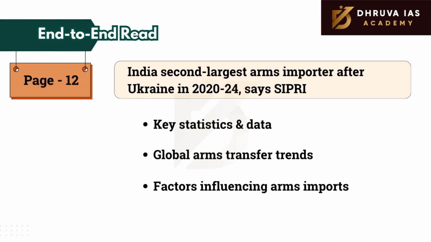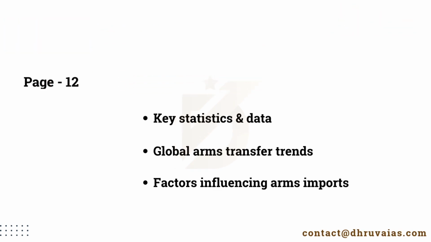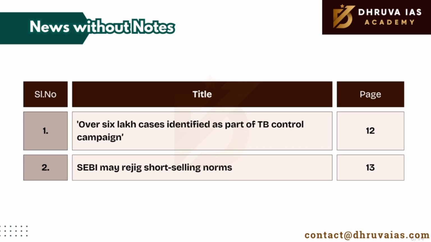Coming to the last article under this end-to-end category, it is on page number 12. This particular article highlights that India is the second largest arms importer in the world. It provides clear data about where India is importing from in the past as well as in the present. At the same time, it shows which countries in the world are importing arms at a larger scale. This particular topic is important for GS3, especially when we talk about internal security, and GS2 when we talk about international relations.